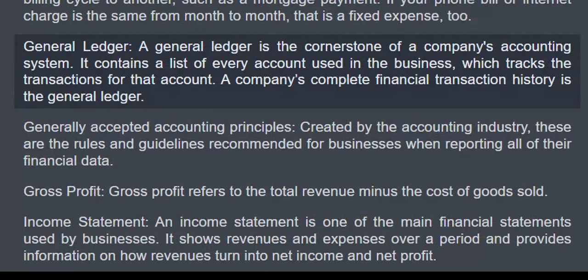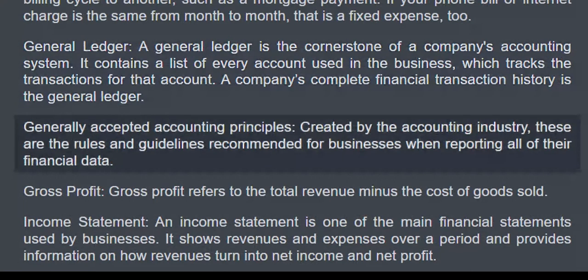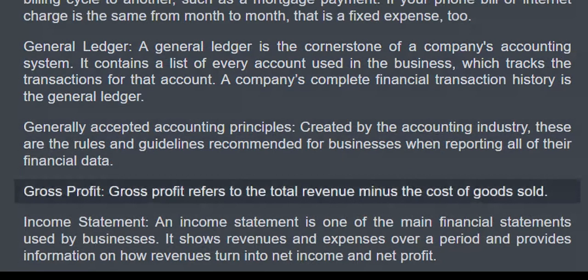General ledger. A general ledger is the cornerstone of a company's accounting system. It contains a list of every account used in the business, which tracks the transactions for that account. The company's complete financial transaction history is the general ledger. Generally accepted accounting principles. Created by the accounting industry, these are the rules and guidelines recommended for businesses when reporting all of their financial data. Gross profit. Gross profit refers to the total revenue minus the cost of goods sold.